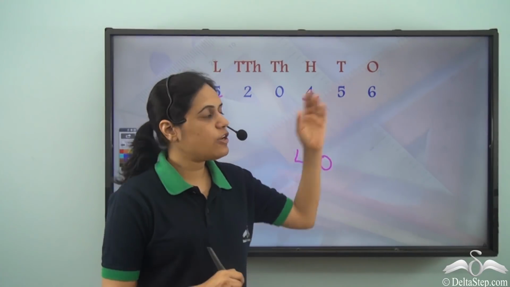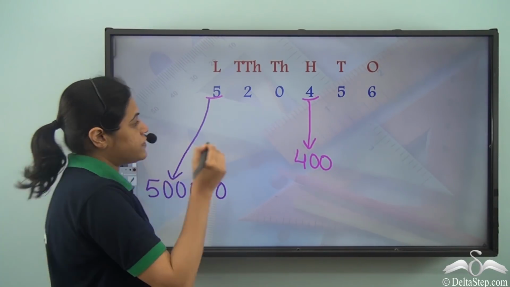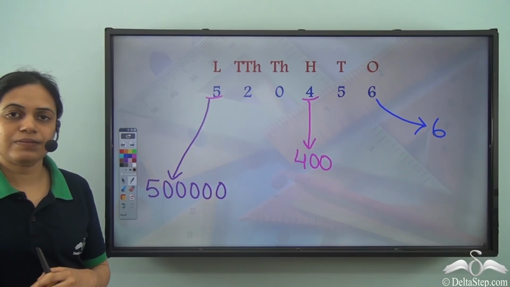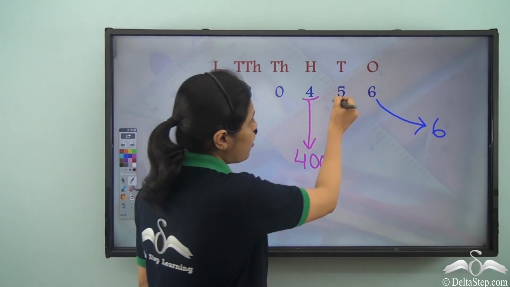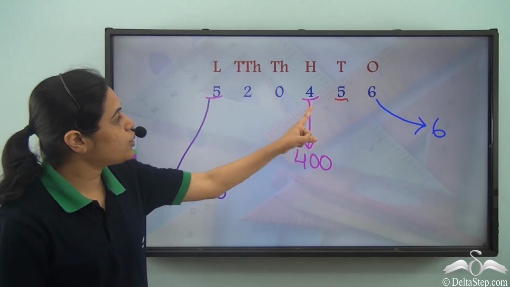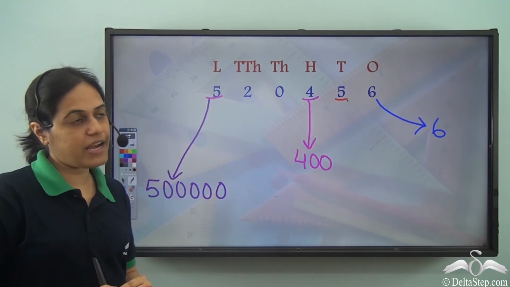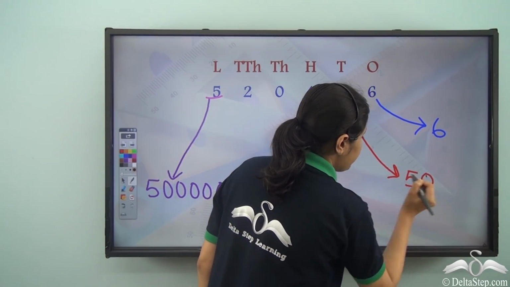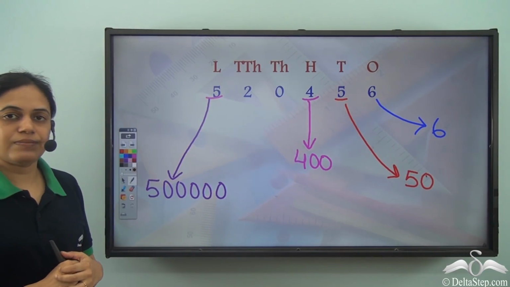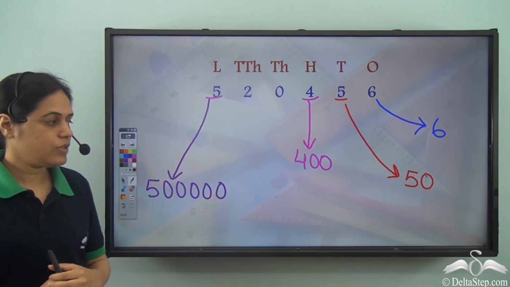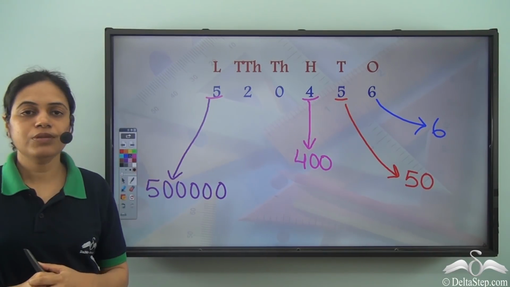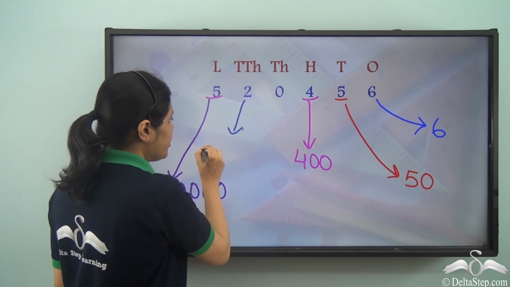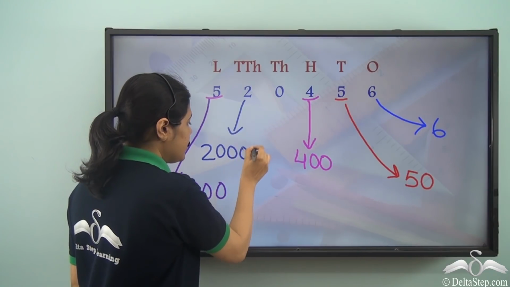Now what will be the place value of 6? Place value of 6 will be 6 into 1, that is 6. Now what is the place value of this 5? So we see that there are 2 5s. What is the place value of this 5? 5 is in the tens place. So the place value will be 5 into 10, that is 50. What about this 2? What is the place value of this 2? 2 is in the 10,000s place. So the place value will be 2 into 10,000, that is 20,000.